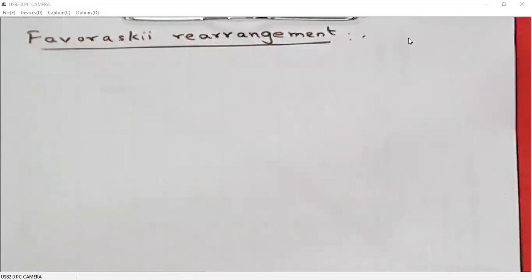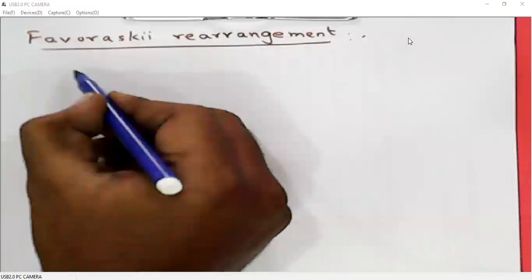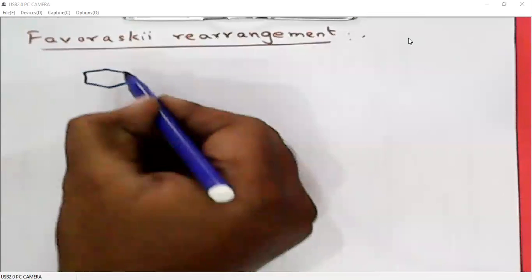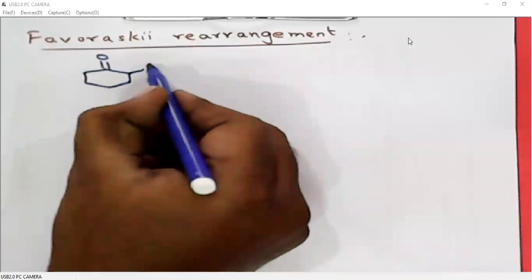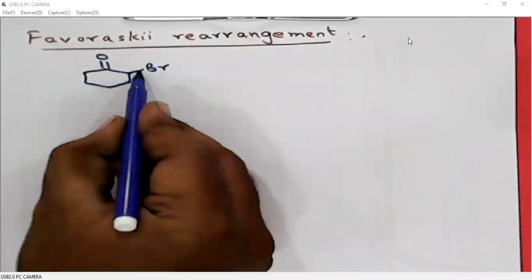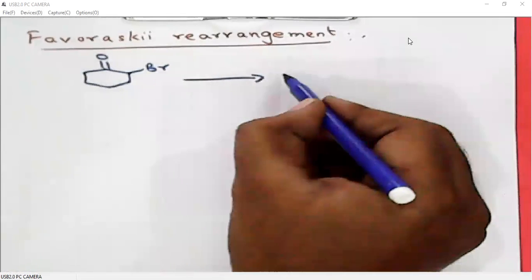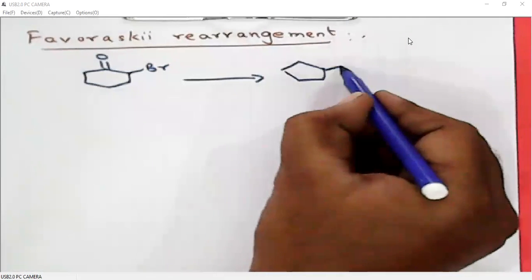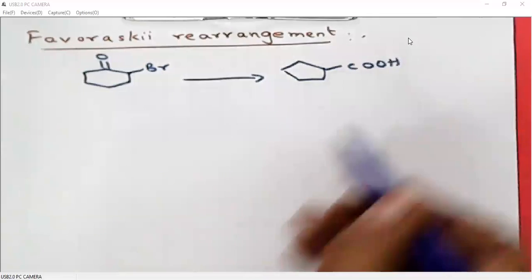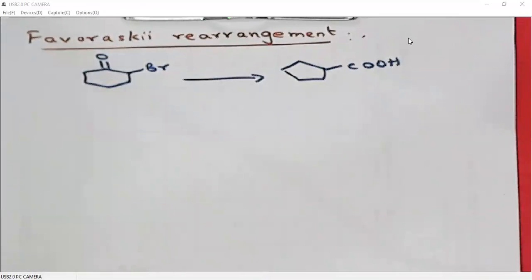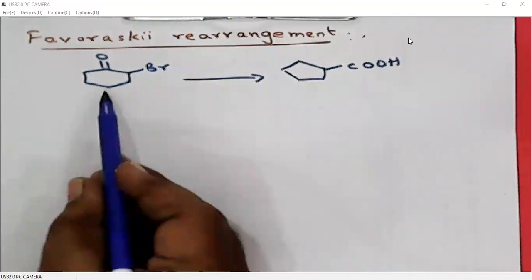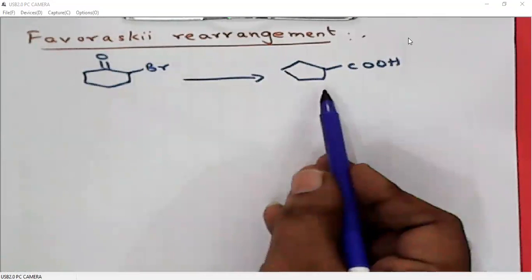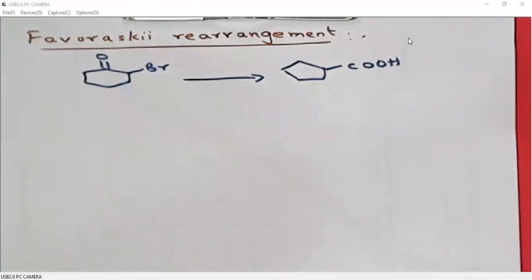What is Favorsky rearrangement? Conversion of alpha haloketones to carboxylic acids via a three-membered cyclopropanone is called Favorsky rearrangement. If it is a cyclic alpha haloketone, then we will observe ring contraction.